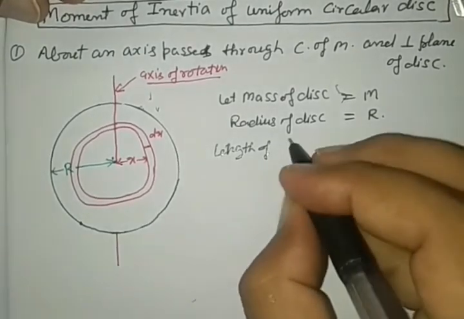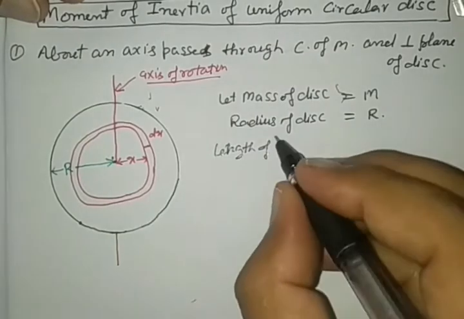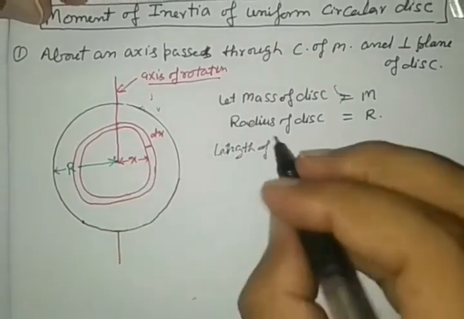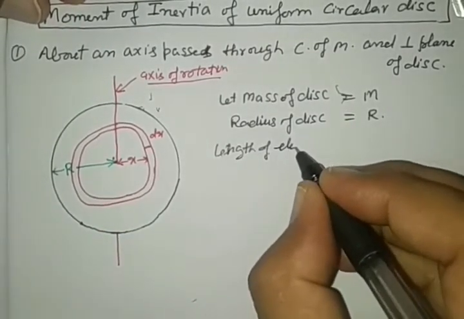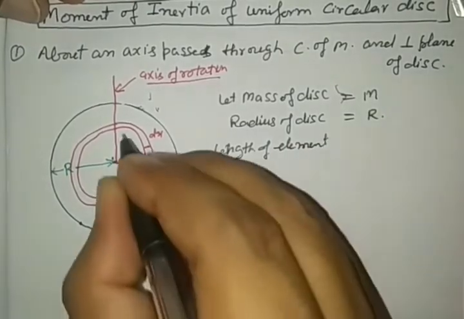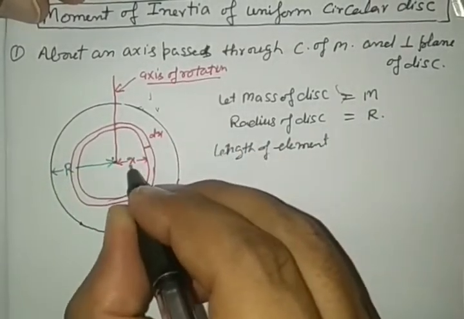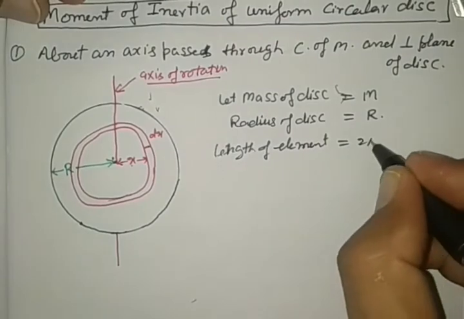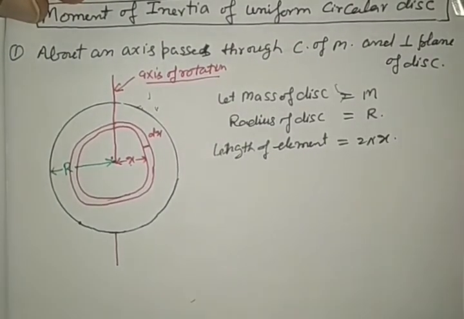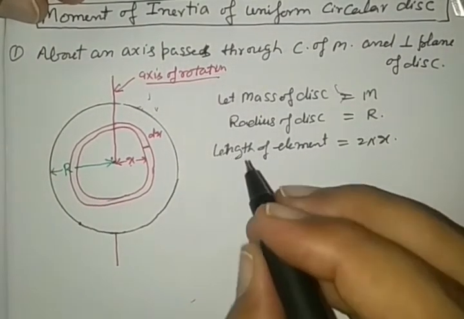Length of the element, its radius is x, so it is 2 pi x, right?